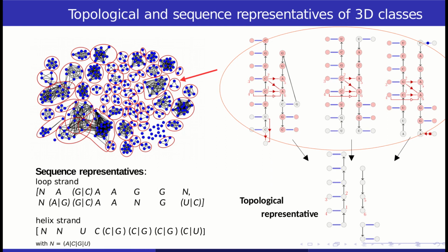Secondly, we define sequence representatives as well. These are two sets of regular expressions, one for the loop strand of the motif and one for the helix strand. They correspond to the union of all possible sequences of context in the class, induced by the maximum common subgraph, which means that the type of nucleotide is considered only when the nucleotide is in the common subgraph.